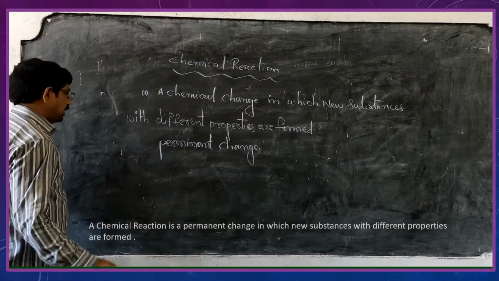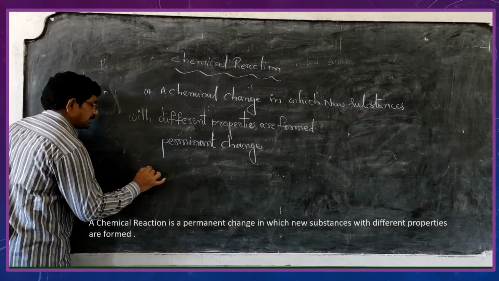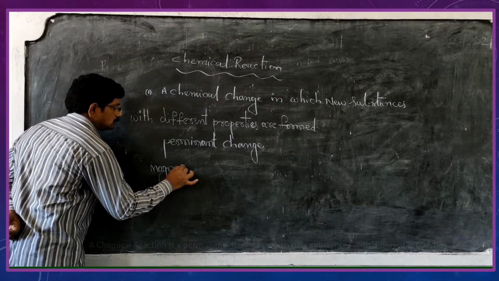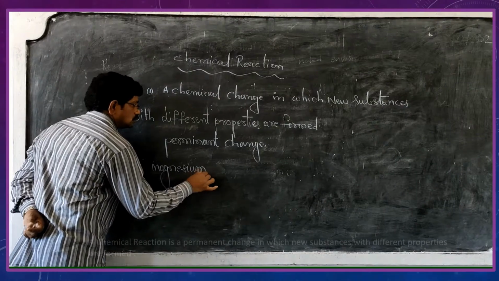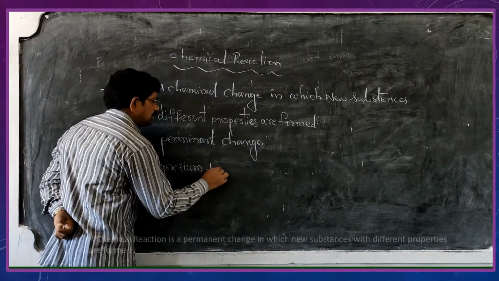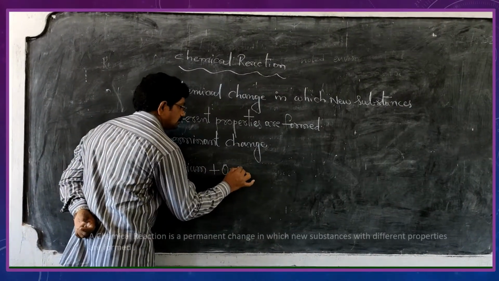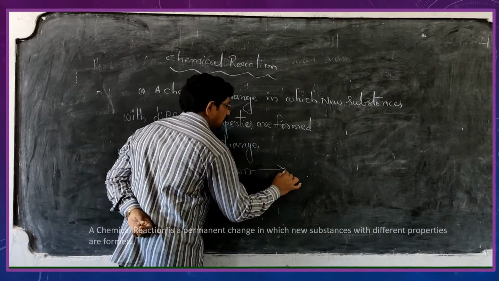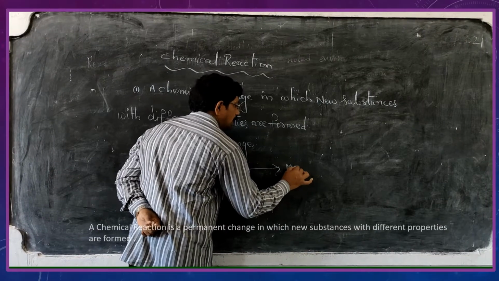For example, take the case of magnesium. It burns in the presence of oxygen. You will get white ash, magnesium oxide.